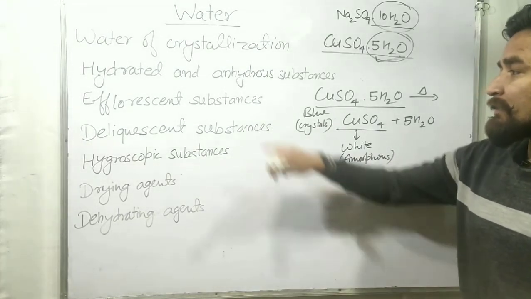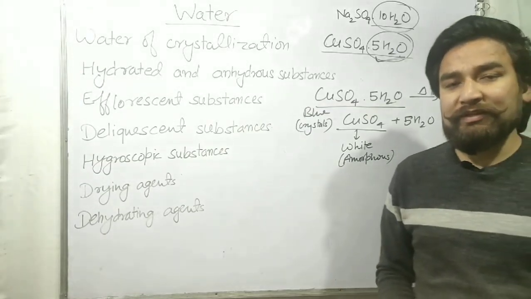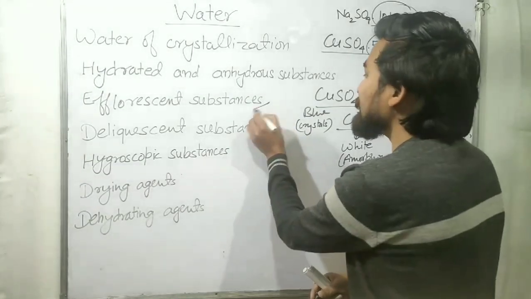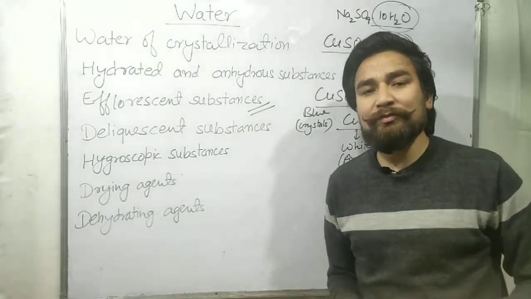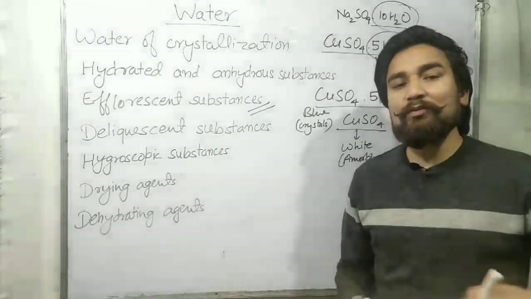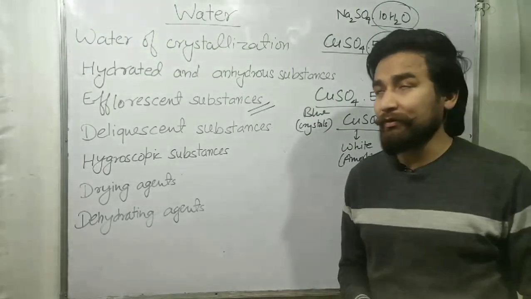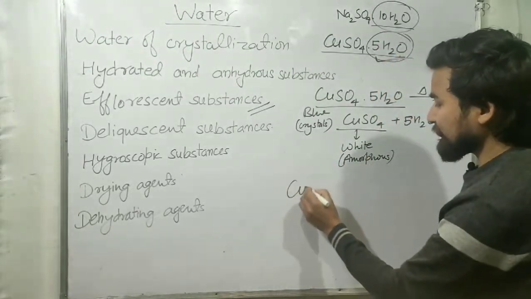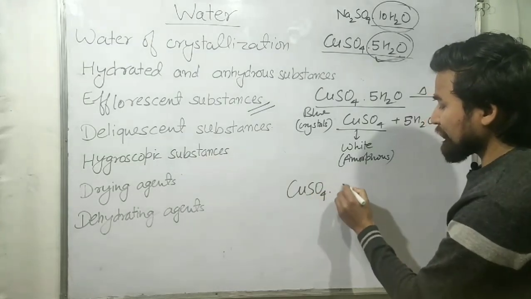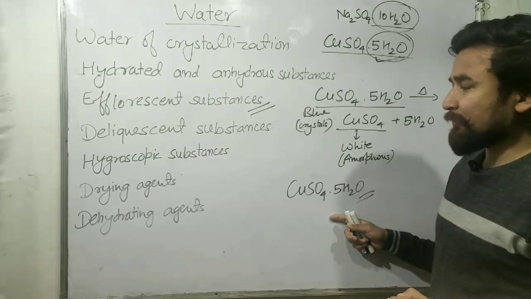So the next topic that we are going to start is efflorescent substances. So the efflorescent substances are those substances which, when exposed to the atmosphere, lose their water of crystallization and convert to the amorphous powder. For example, copper sulfate. So CuSO4.5H2O. It is an efflorescent substance.